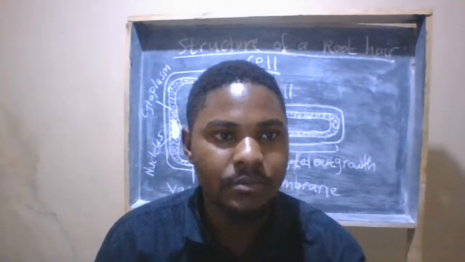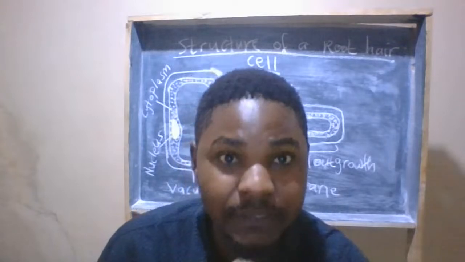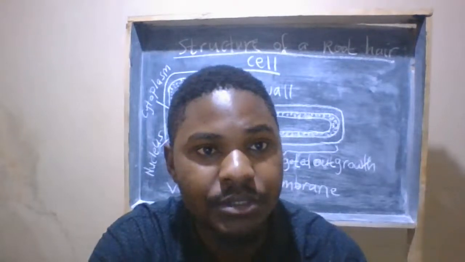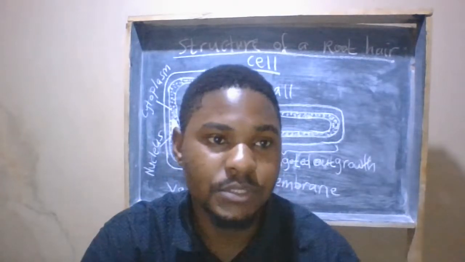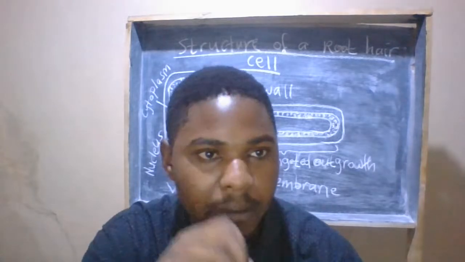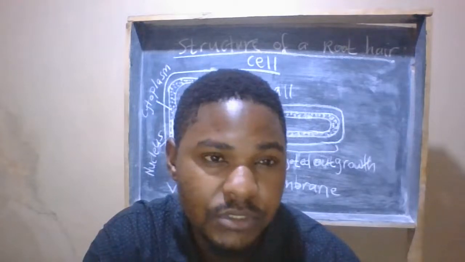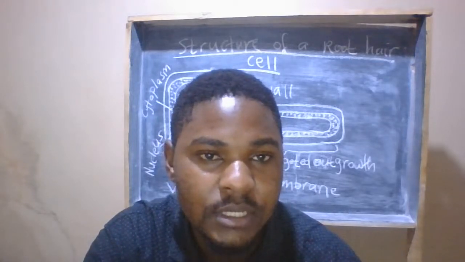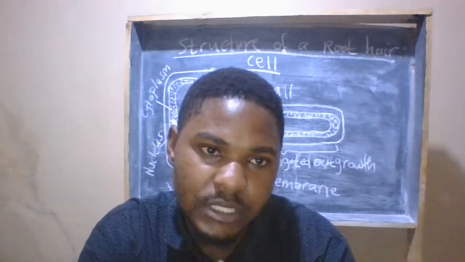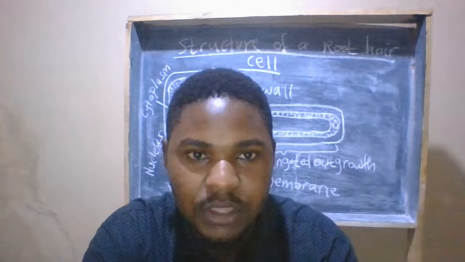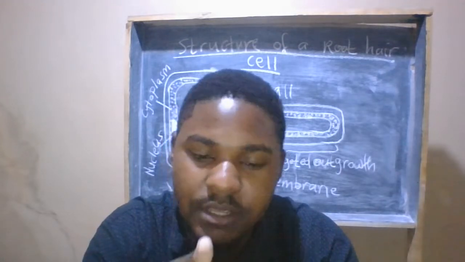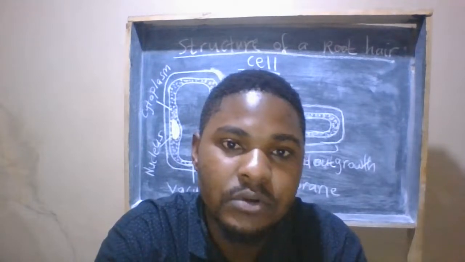Okay, you are welcome to today's video, and we are looking at absorption. We are looking at absorption of water and mineral salts in a plant. Water and mineral salts are absorbed by root hairs, and root hairs are found near the tips of what we call the roots.